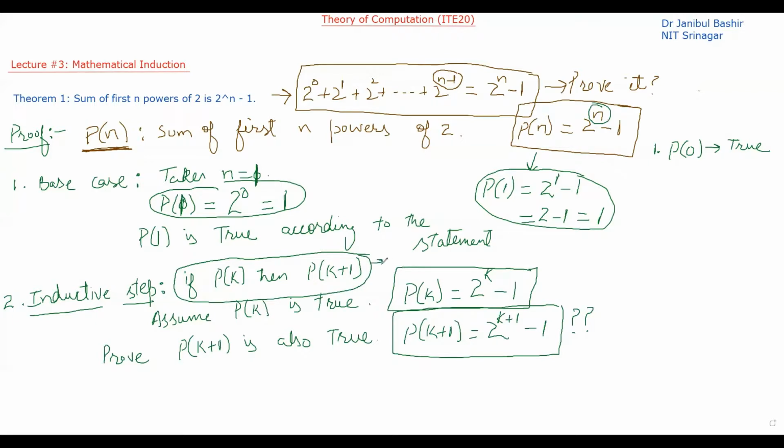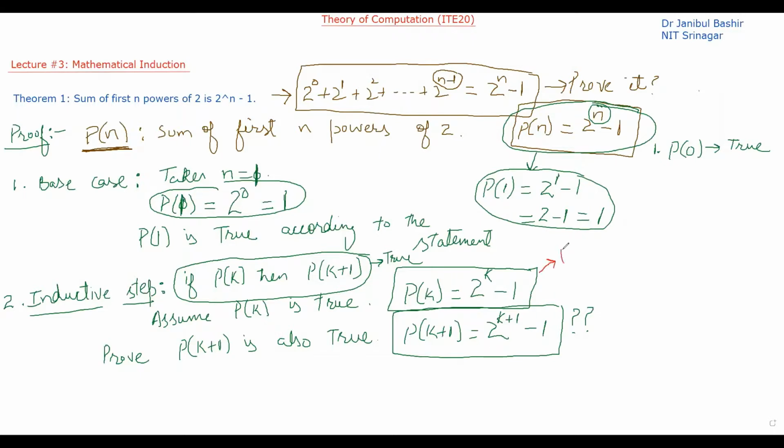So when this statement is also true and this one we have already proved, then by the principle of mathematical induction we can deduce that this particular statement is also true. So we have to prove that P(k+1) is equal to 2 raised to the power k+1 minus 1. Okay, let's prove this statement, but before proving it, let's come here again.